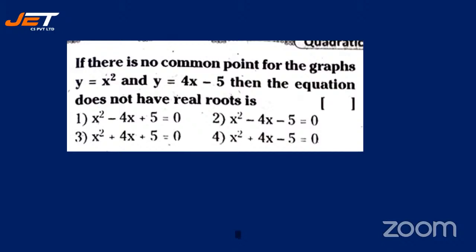So 4 options are given. Quickly give me your answer. Type your answer in the chat box. Work it out and then give me your answer. Let's see how many are giving me the right answer. Okay, Riya Naik says 1. Gayatri says 2. Dikshita, Shashank. All right, so there is a tug of war between option 1 and 2. It is option 1. X square minus 4x plus 5 is equal to 0.